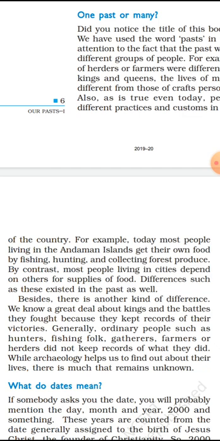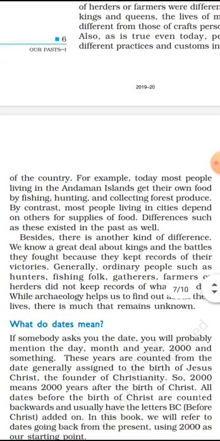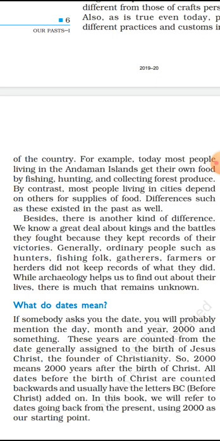By contrast, most people living in cities depend on others for supplies of food. The lives of the people living in cities are not like the lives of the people of the Andaman Islands. Those who are living in cities depend on other people. Other people means that not all people are doing the same activities.